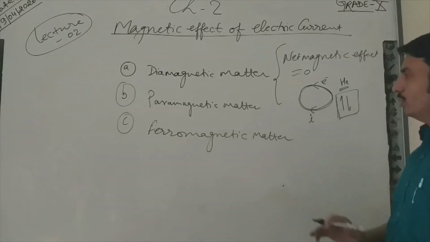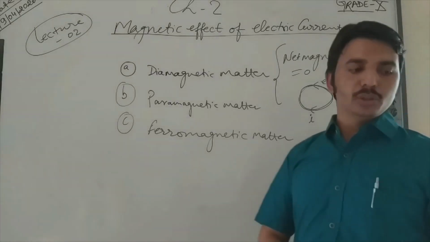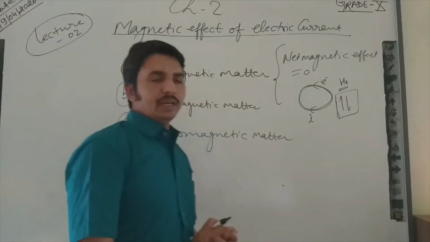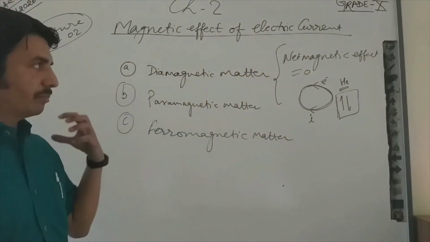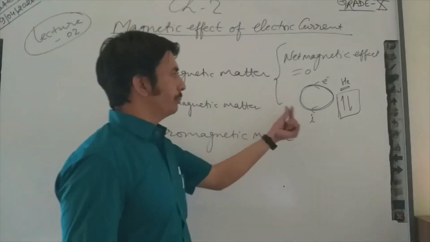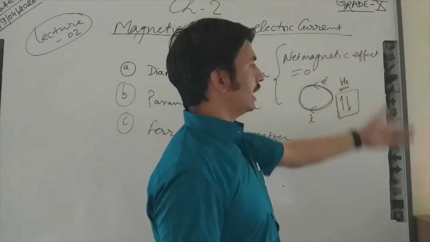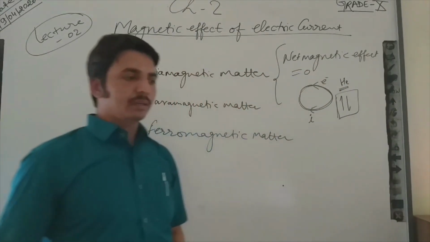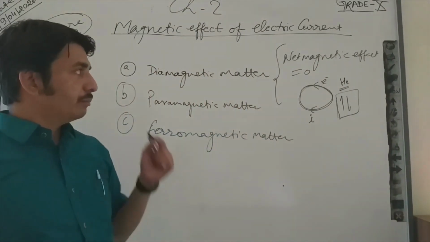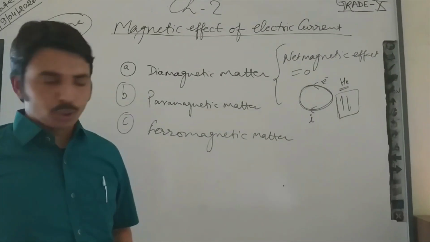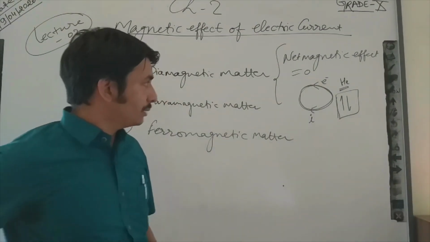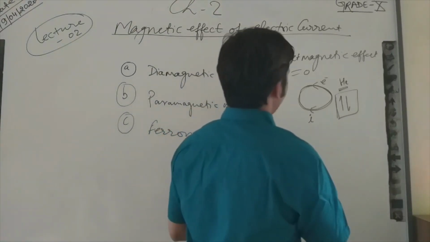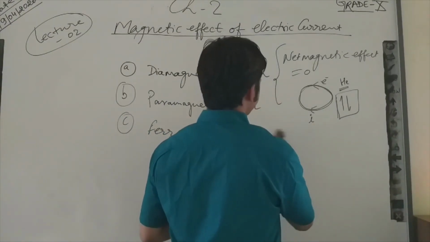So there is no dipole moment, and due to this the magnetic moment will be 0.